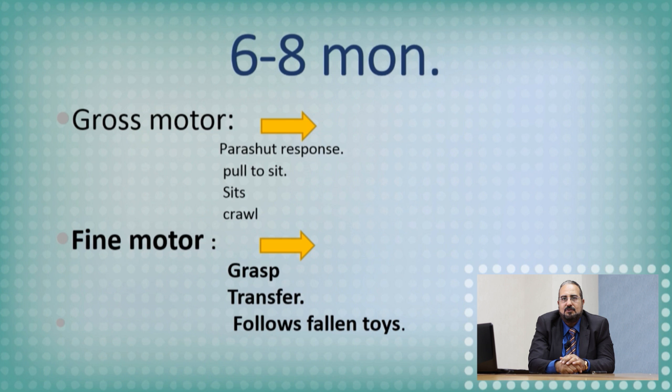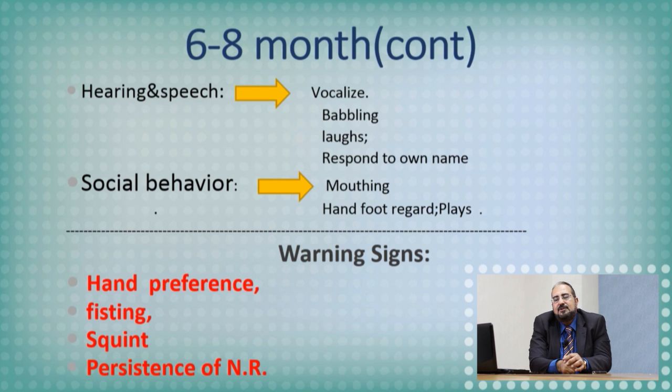Do you remember the gross motor? Oh yes, the head support at 3 months. Sitting with support at 6 months. So suppose this infant at 6 months of age is supporting his head and sitting with support. What about the fine motor? Oh, do you remember? Yes, at 6 months he can transfer objects from hand to hand and start mouthing. Now, what about speech? Vocalize and say some words. You may say mama and dad. Social behavior, mouthing and social smile. Smiling at 6 weeks, which is an important issue.